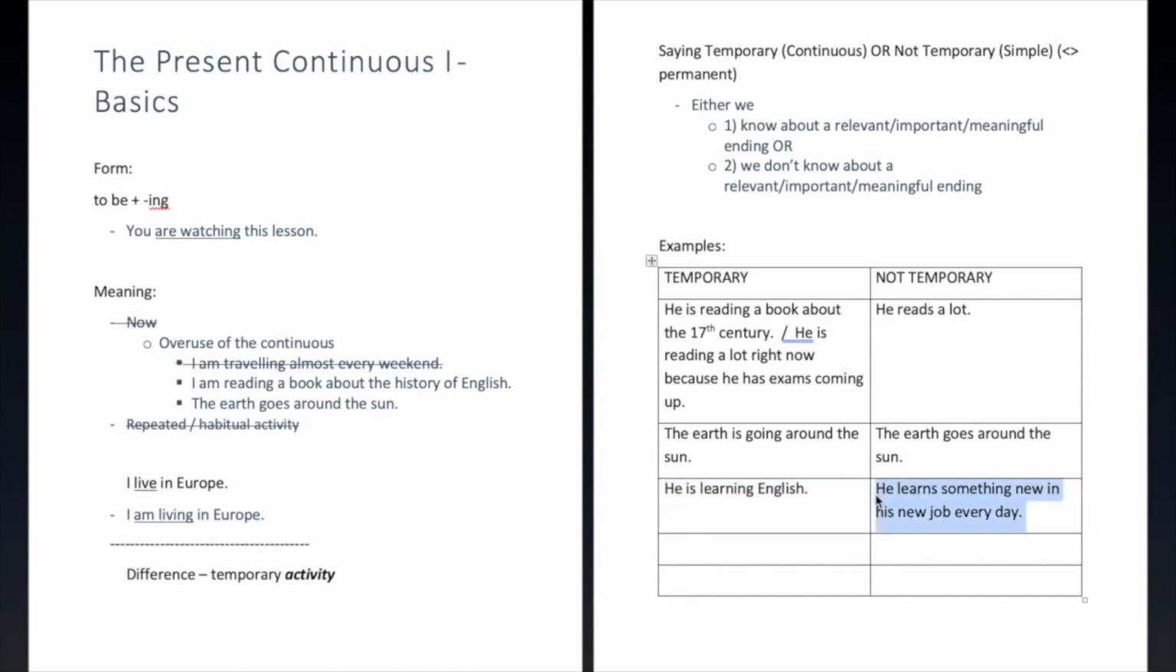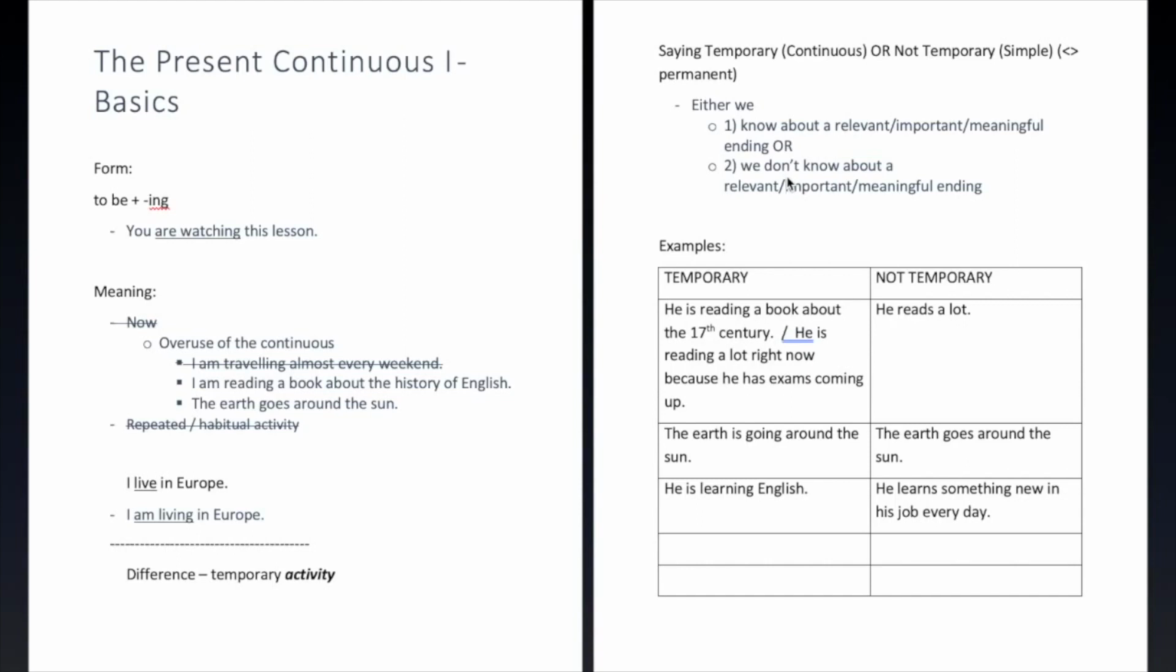Now, in this one, he learns something new in his new job every day. Now, this one could actually go both ways. If we take this word out, then it fits a little bit better. So a person might have some kind of job where there's a lot of new things happening and they learn a lot of new things all the time. And we might not know about an ending to this. If we don't know about an ending, then it really is not logical to talk about the thing in a temporary way, and we shouldn't.